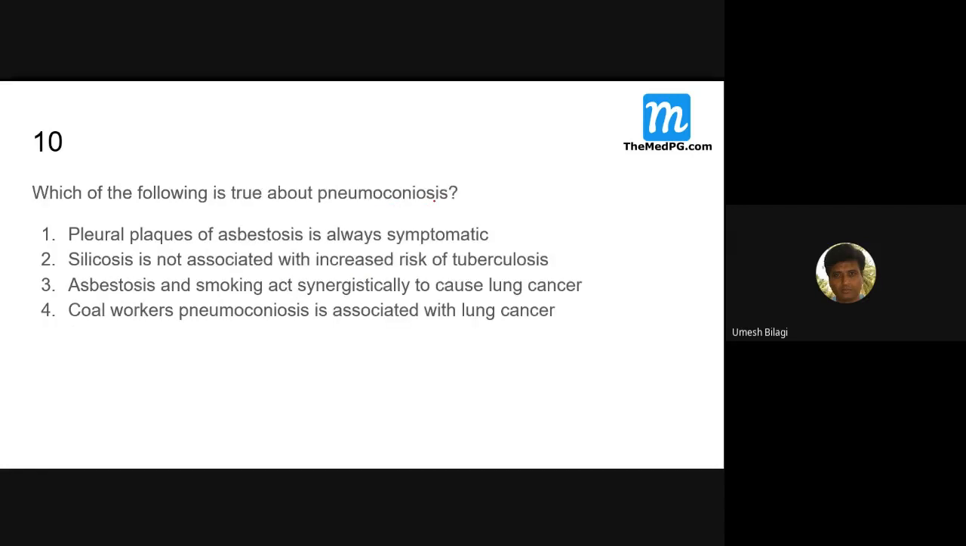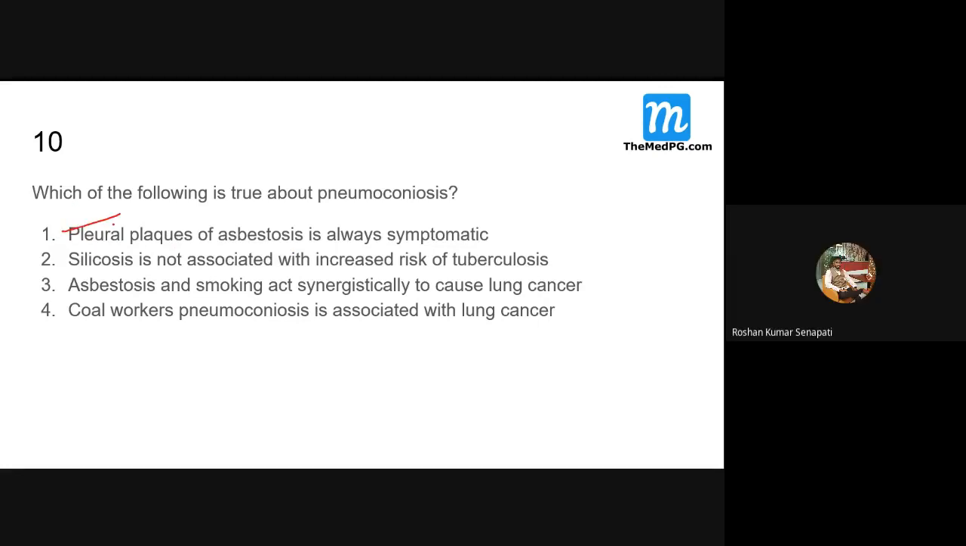Today's last question. Tomorrow we will continue. Which of the following is true about pneumoconiosis? The second one, pneumocystis, is not associated. Which one is true? The second one, pleural plaque, is not true. Asbestos is always symptomatic. I told you, the first only, it can be there as a benign thing. It suggests exposure. It doesn't make the patient always symptomatic. A patient can have a pleural plaque with asbestosis yet be asymptomatic.